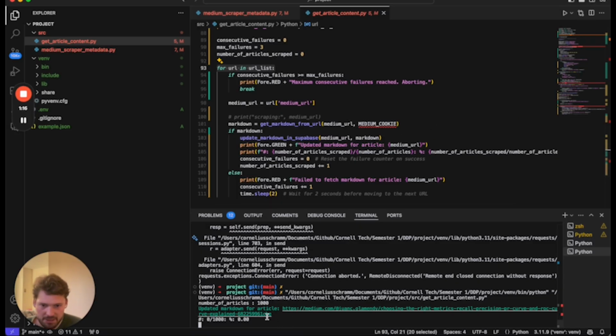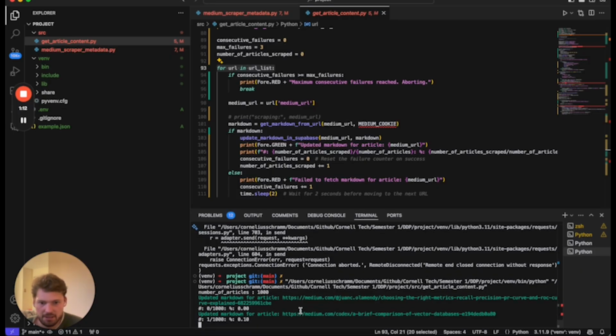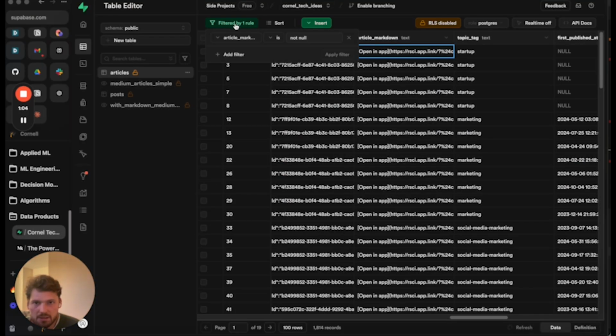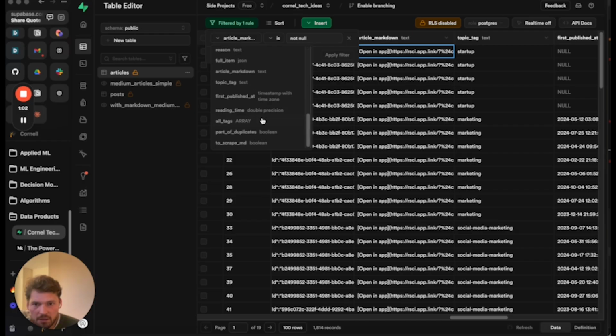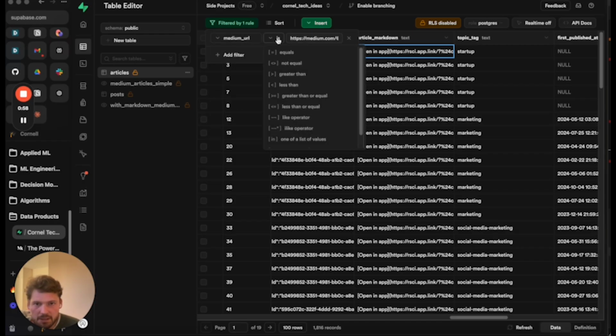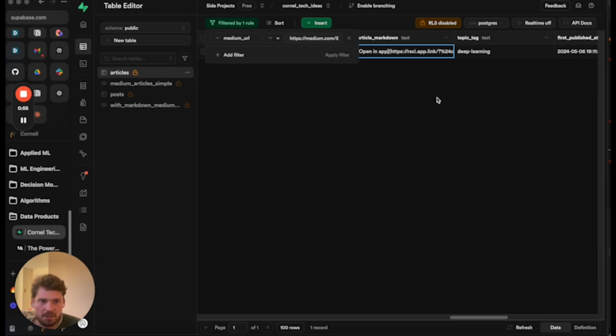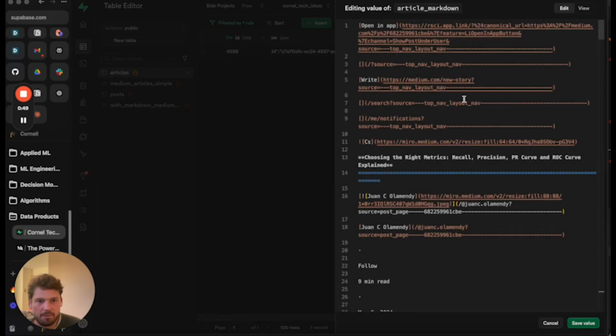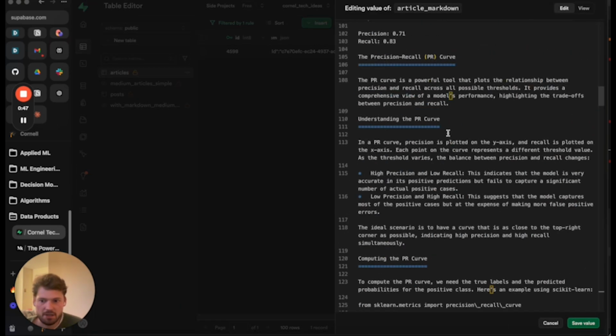But you can see, for instance, this one just got updated. There's a nice little green success message. So if we take this particular URL and look in Supabase for medium URL equal to this, we should see that the article markdown is now filled. And if we open it up, we can see that there is content here.